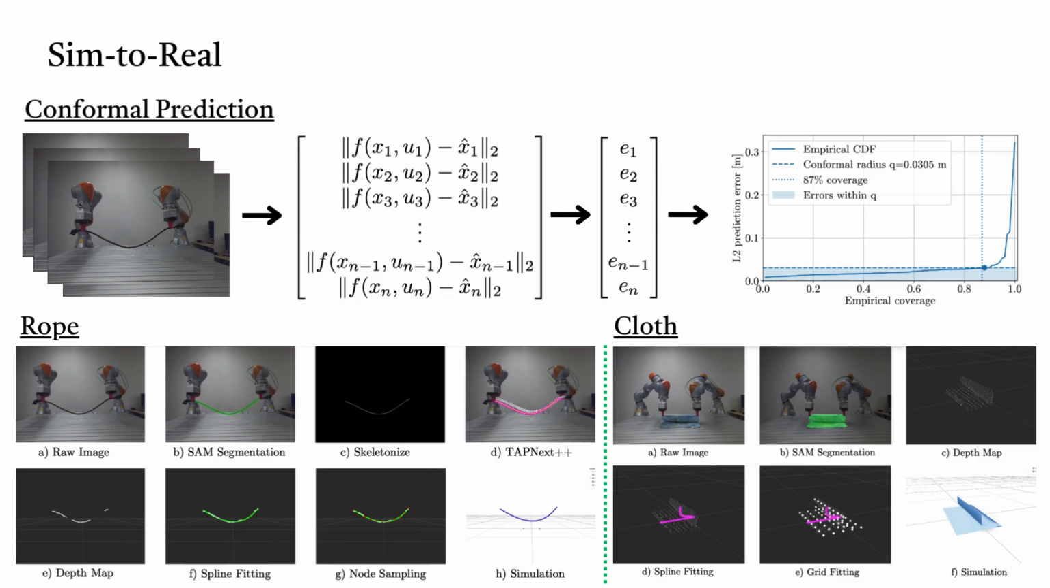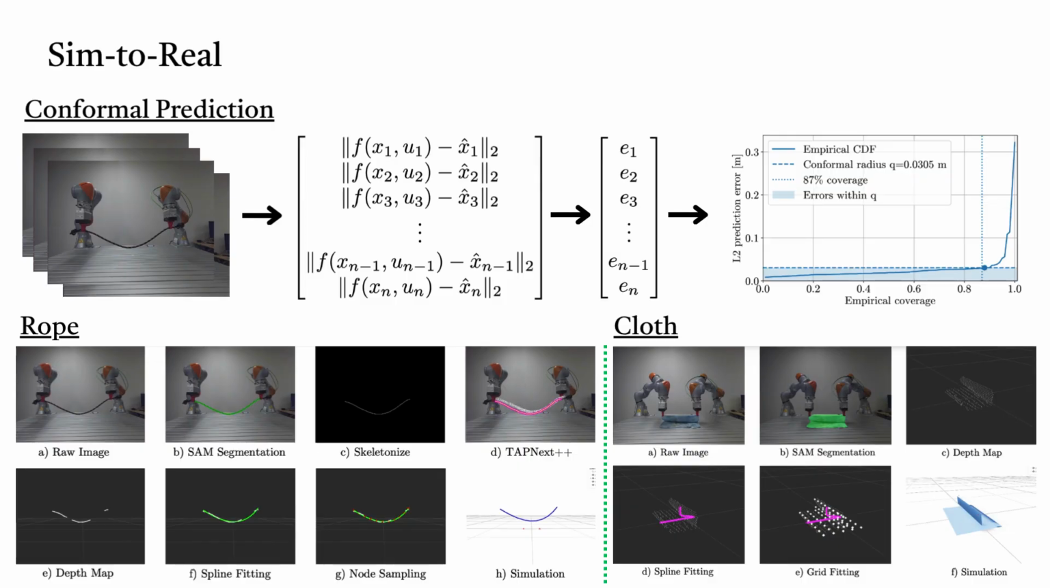To bridge the sim-to-real gap, we use conformal prediction to compute empirical error bounds on prediction error from calibration data collected on hardware. State estimation is performed from RGBD images using a SAM3-based segmentation pipeline and TapNext++ for real-time keypoint tracking. These keypoints are used to reconstruct the deformable object state, enabling our simulator and planner to generate trajectories for hardware execution.